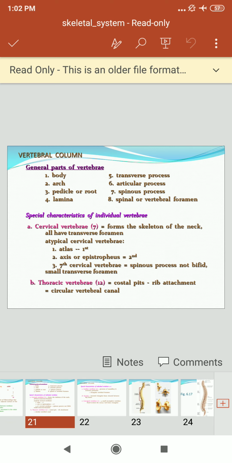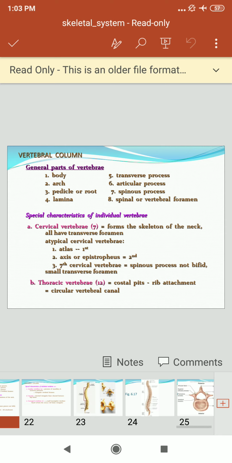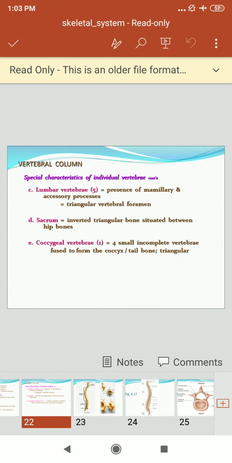The general parts of a vertebra are body, arch, pedicle or root, lamella, transverse process, articular process, spinous process, and vertebral foramen. The special characteristics of the individual vertebrae: cervical vertebrae are 7, thoracic vertebrae 12. Lumbar vertebrae are 5. It has the presence of the mammillary and accessory processes, and a triangular vertebral foramen.